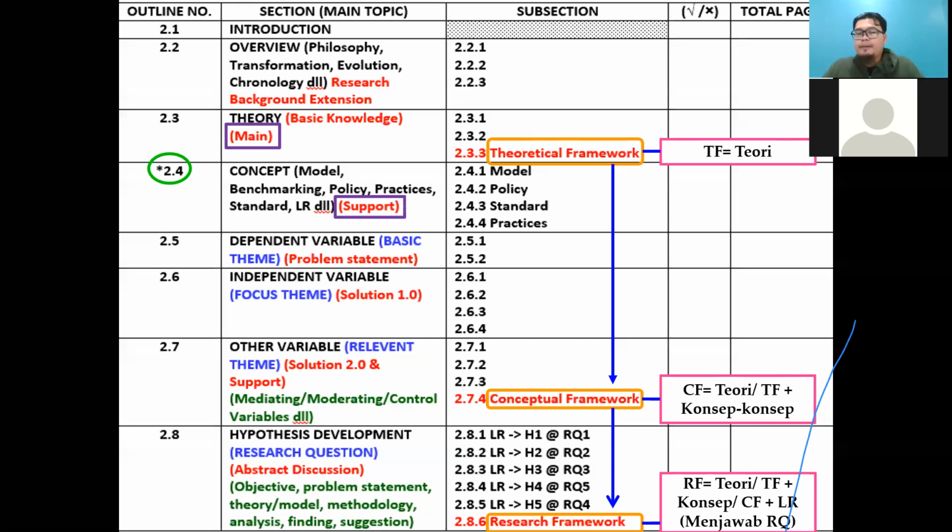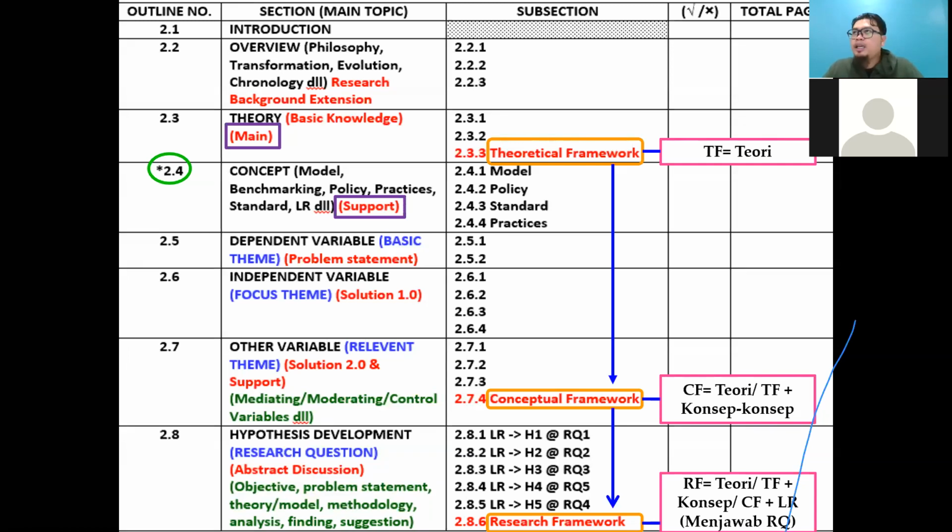2.8, sometimes we call that hypothesis development. In this part, another name is the section to answer all your research questions. This part we call the section to answer your research questions. 2.8 is a very important section. Very, very important.